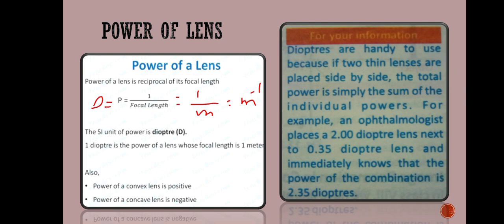For example, an ophthalmologist places a 2 diopter lens next to a 0.35 diopter lens and immediately knows that the power of the combination will be 2.35 diopters, just the sum of the powers of the two lenses. That was the power of a lens.